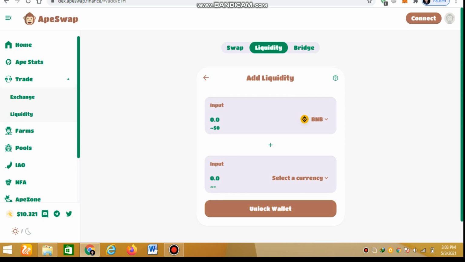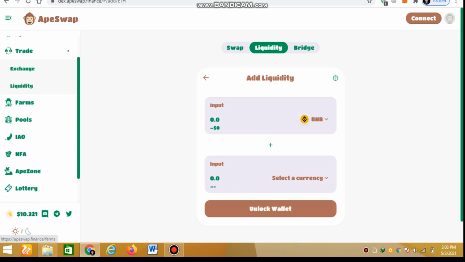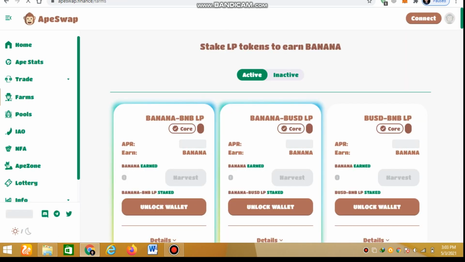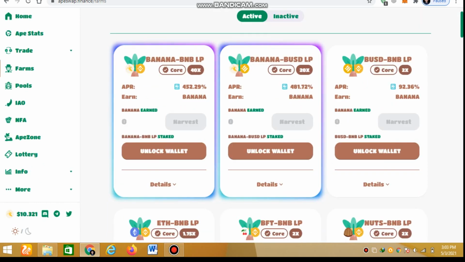You will receive LP tokens, and then farm these LP tokens in farms. Select a pair: Banana BNB, Banana BUSD, or BUSD BNB, and select one of these pairs. APR, which means annual profit rate, is 452%.